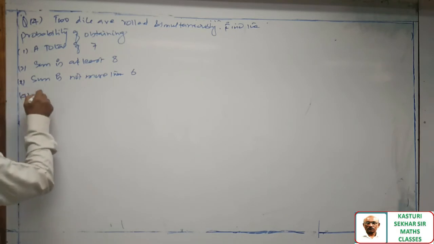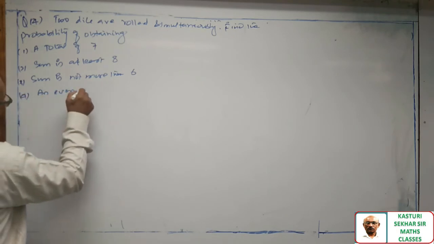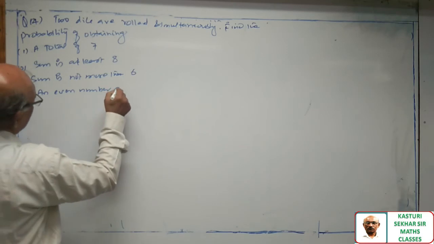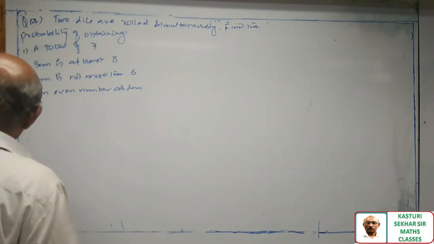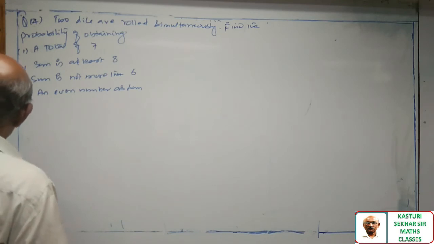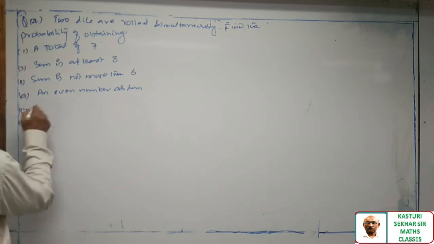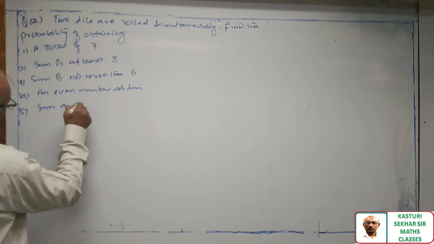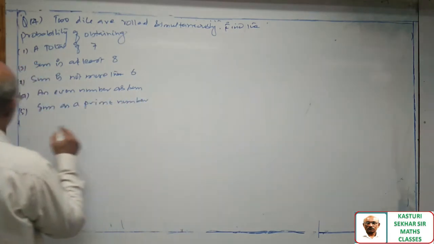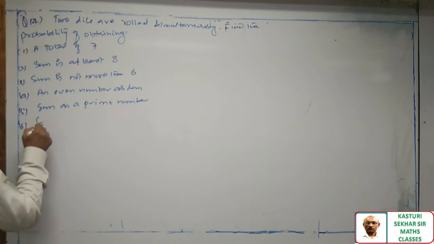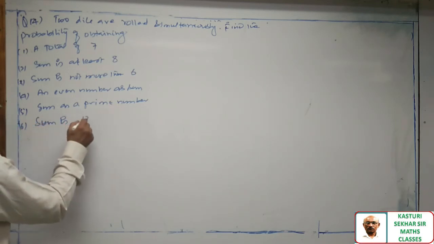Fourth question, an even number as sum. Fifth question, sum as a prime number. Sum is 13.